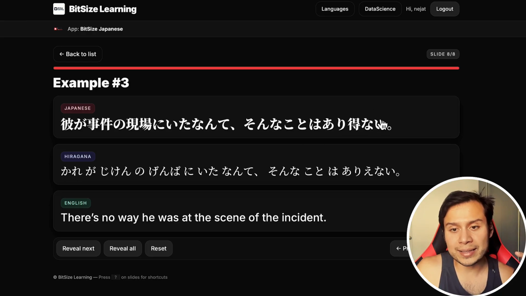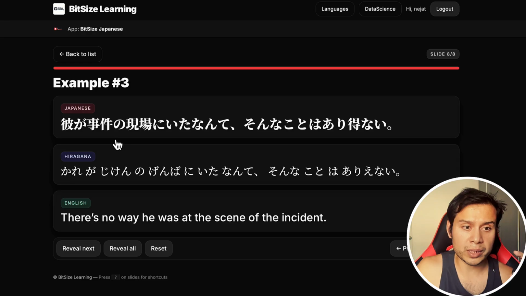So he being at the crime scene is not possible. Let's read it one more time. 彼が事件の現場にいたなんてそんなことは, this thing, ありえない, cannot be possible.